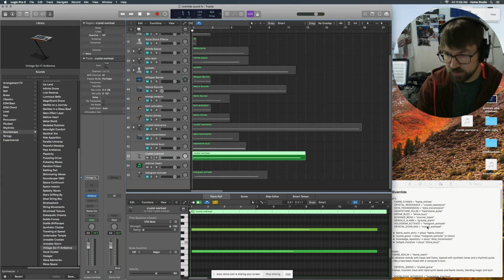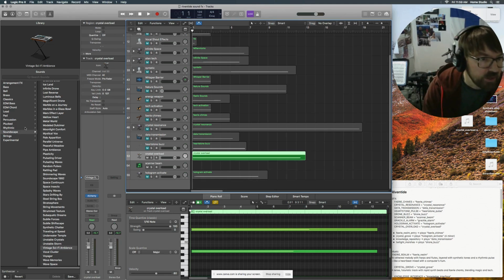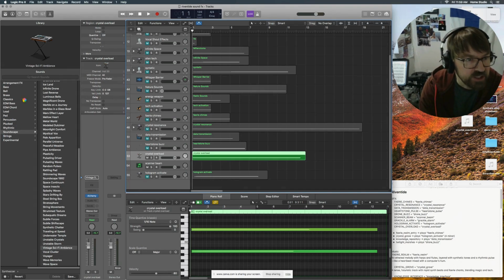So Crystal Overload, there's this crystal that we have to find, and then there's a scene where it overloads and things. So this is the sound. We're using these MIDI patches here from various MIDI instruments, and this one's called Vintage Sci-Fi Ambience.